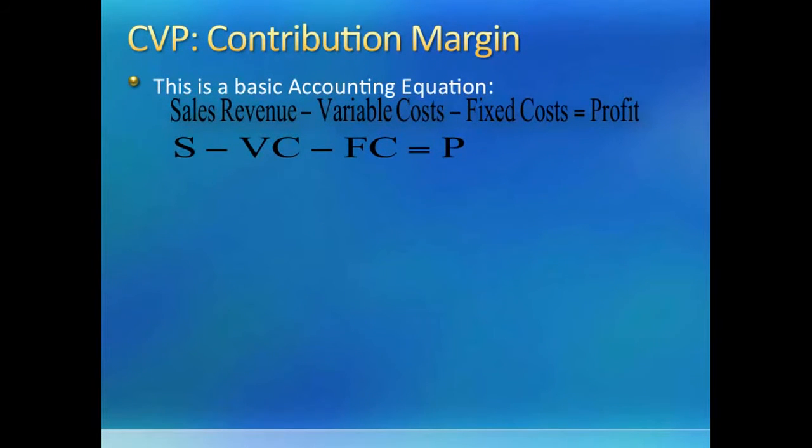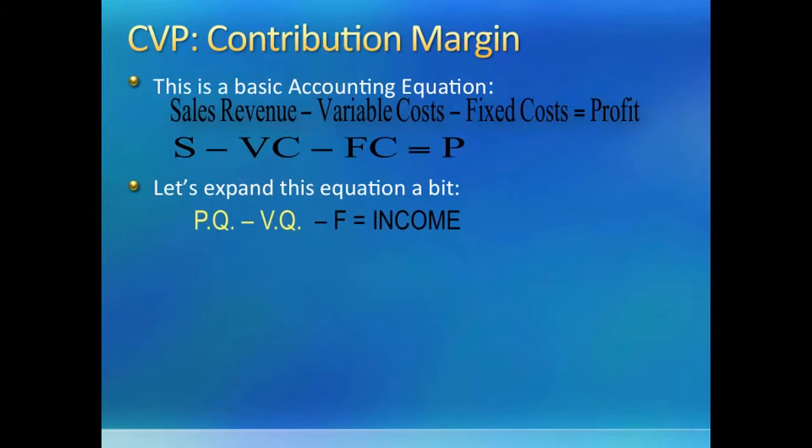Let us start by looking at a simple equation. It says that total sales revenue of a company minus all variable costs and all fixed costs will equal the profit of the company. Do you know the difference between profit and income? The term profit applies to a single product line typically, or a division of a company, and operating income is used for income of an entire company. We will use profit and income interchangeably because in the context of CVP analysis, both mean the same thing.